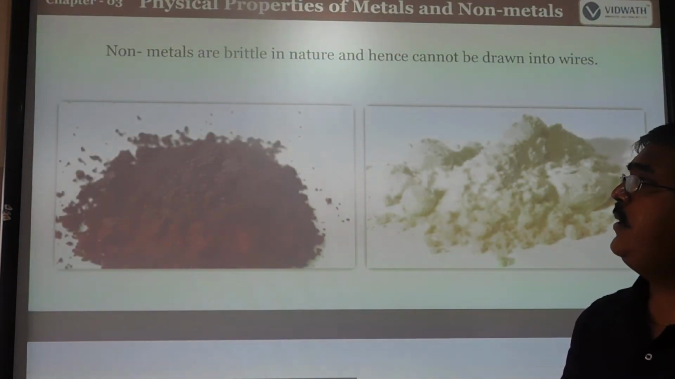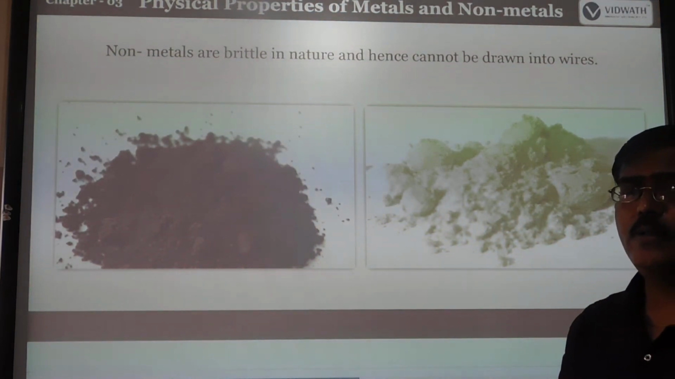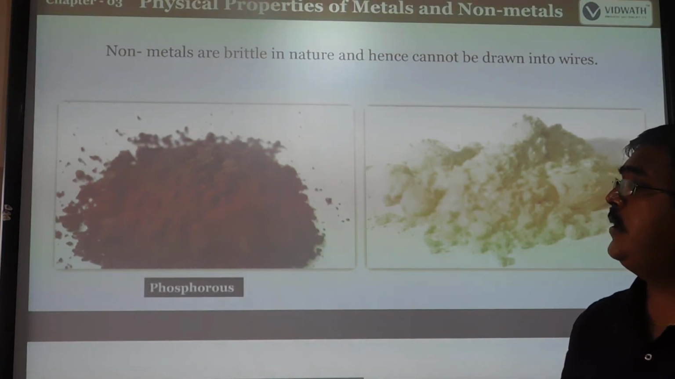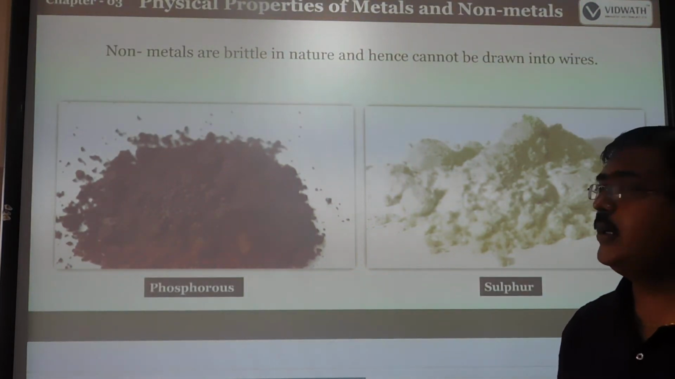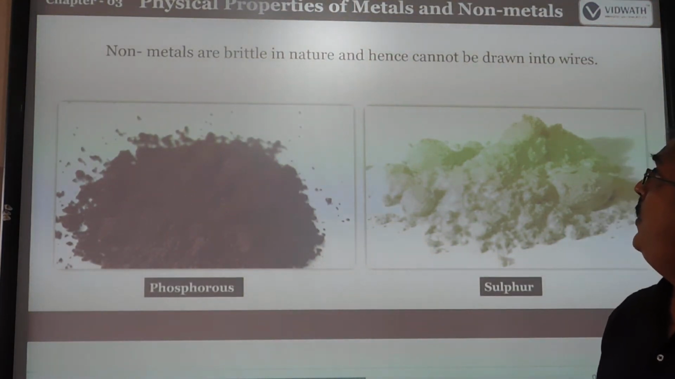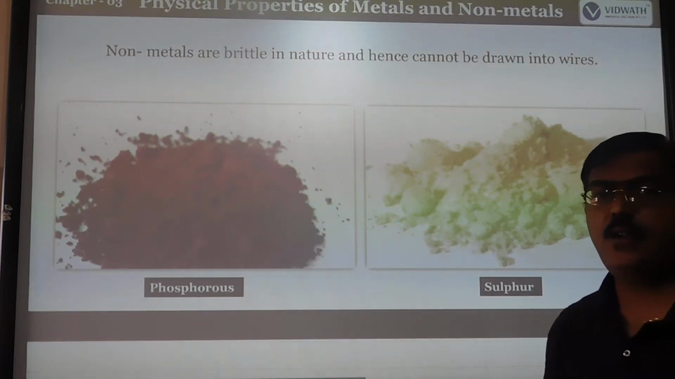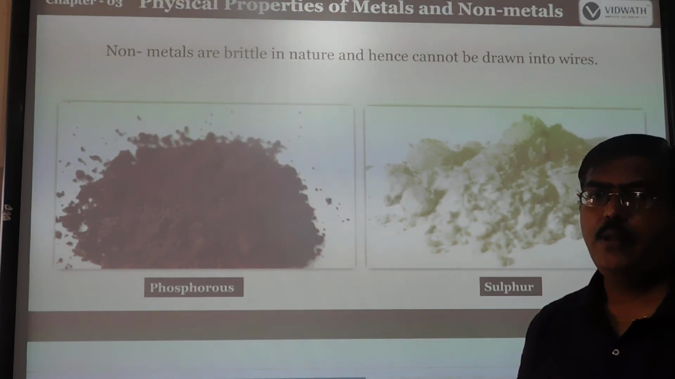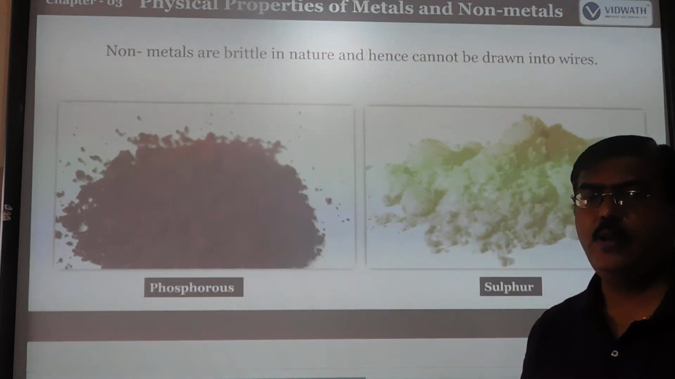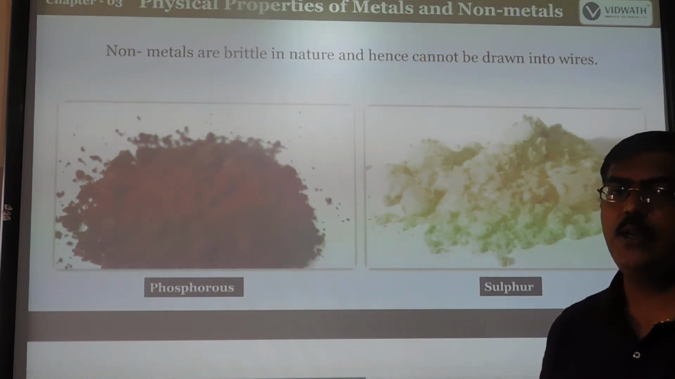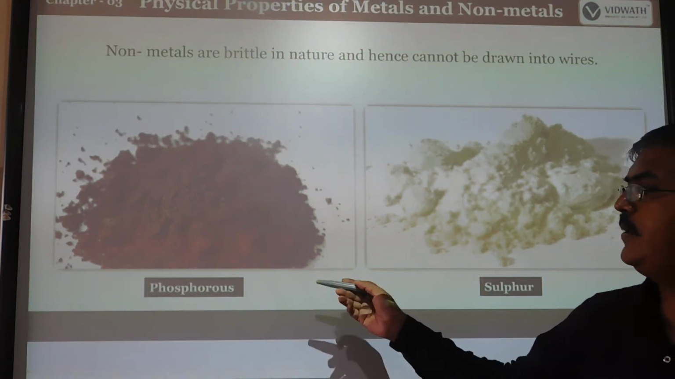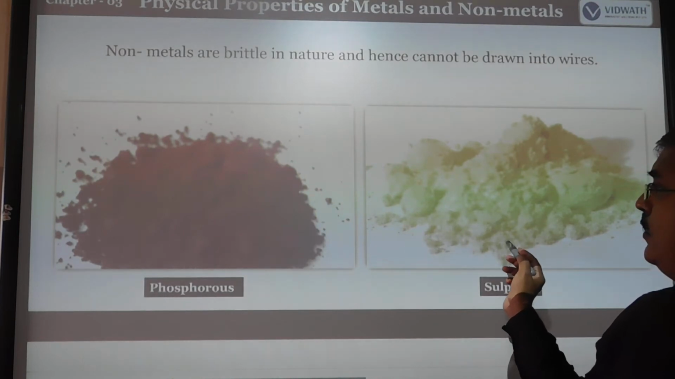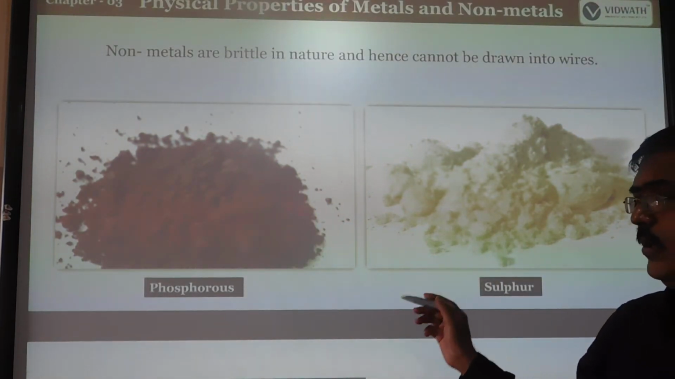Compared to this, non-metals are brittle in nature. Metals are very hard, but non-metals are brittle, so they break easily. Hence they cannot be drawn into wires. So we say non-metals are not ductile. They do not have any ductile property. Examples given are phosphorus, red phosphorus, and also sulfur.